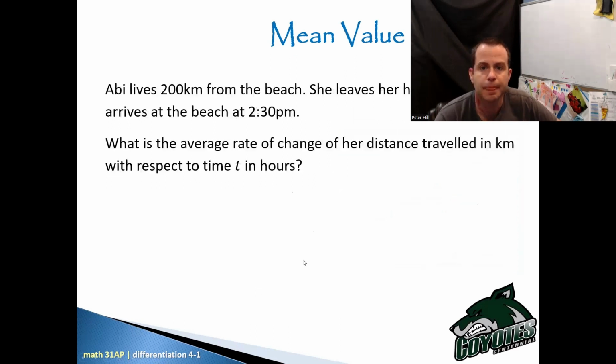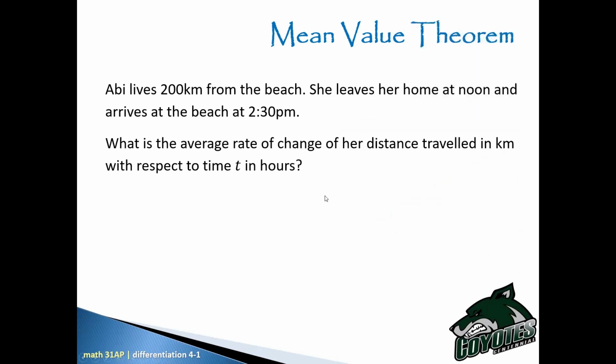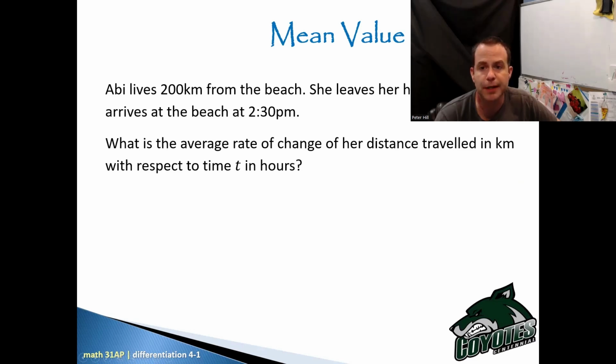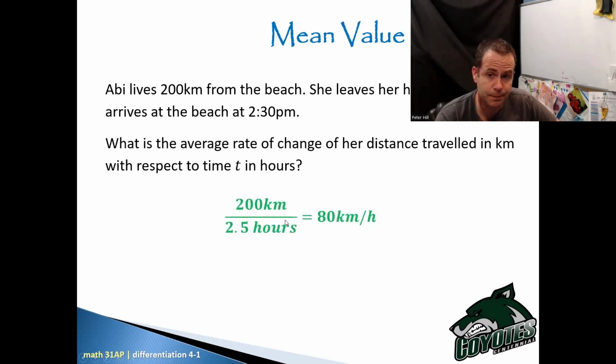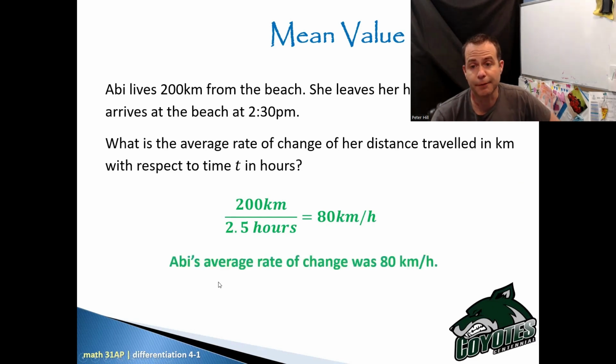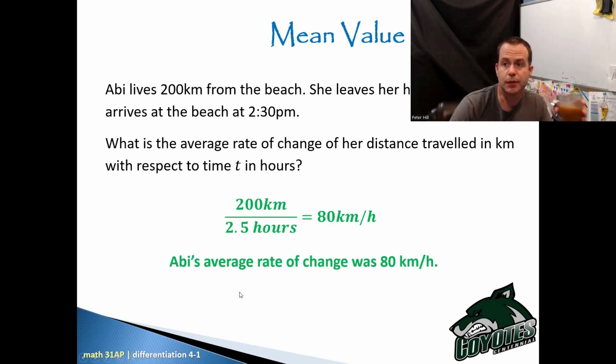Abby lives 200 kilometers from the beach. She leaves her home at noon and arrives at the beach at 2:30. What is the average rate of change of her distance traveled in kilometers with respect to time in hours? Well, she lives 200 kilometers away from the beach, and it took her 2.5 hours to get there. So 200 kilometers divided by 2.5 hours, she is going an average rate of 80 kilometers an hour. Abby's average rate of change was 80 kilometers per hour.